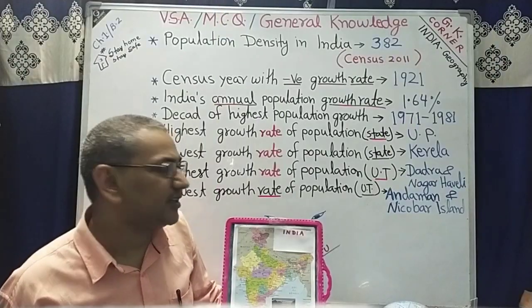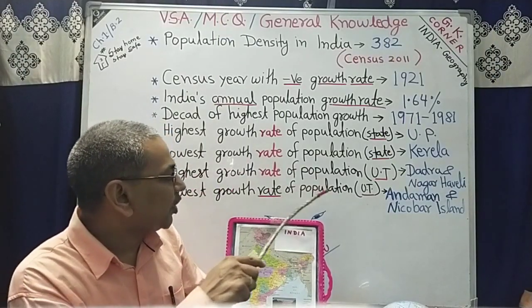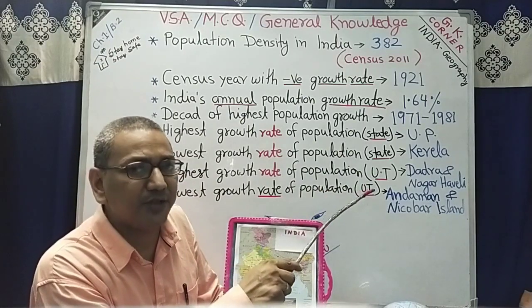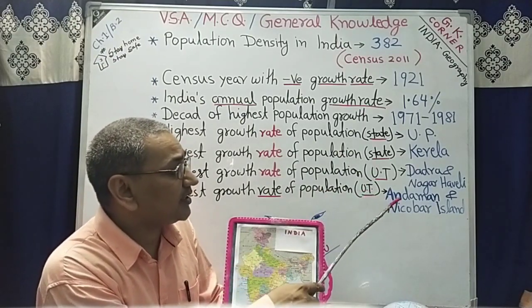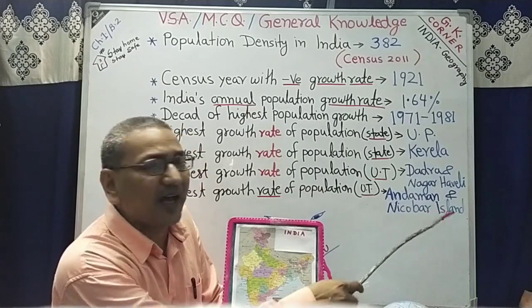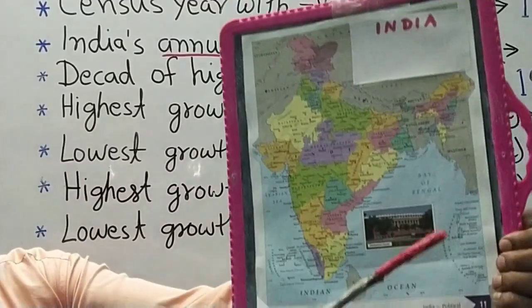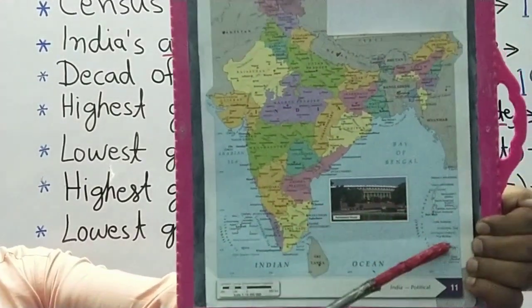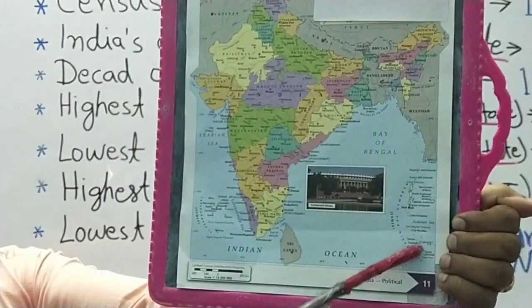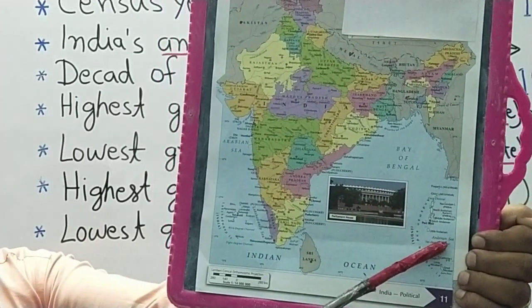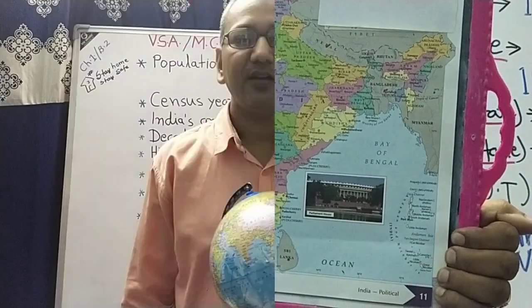The last question: lowest growth rate of population among UT, Union Territory. Correct answer is Andaman and Nicobar Islands. You can see in the map this is Andaman and Nicobar Islands. There is the lowest growth rate of population among Indian UT in India.